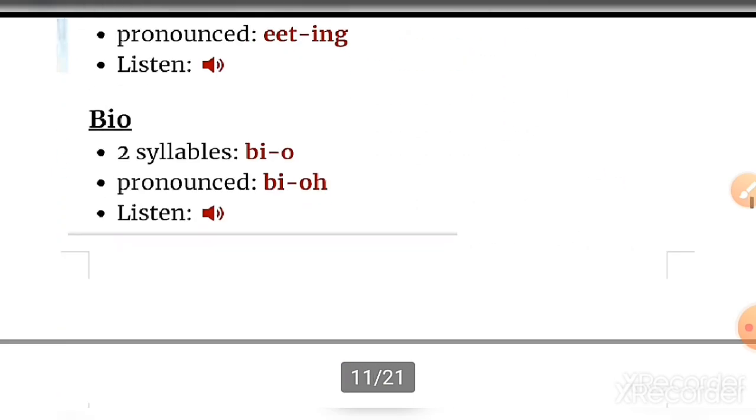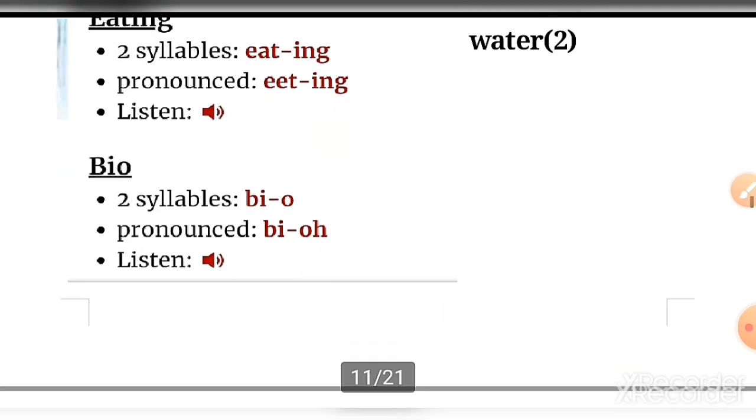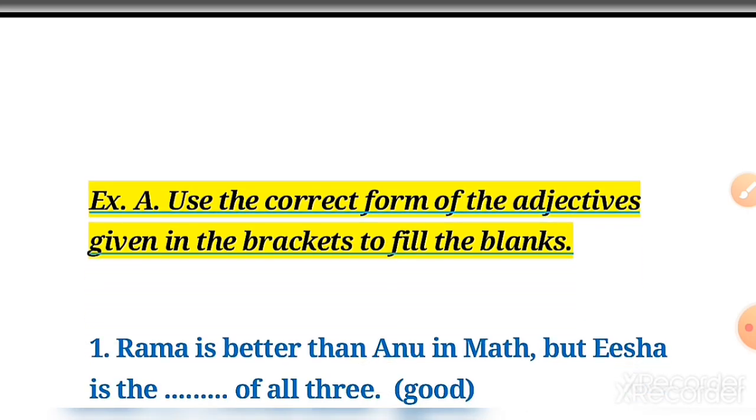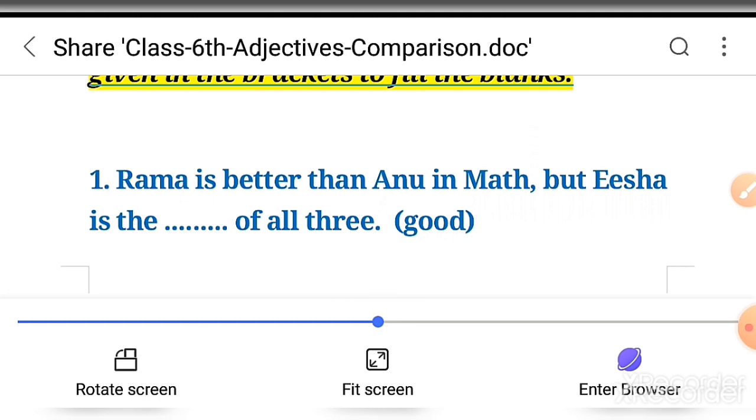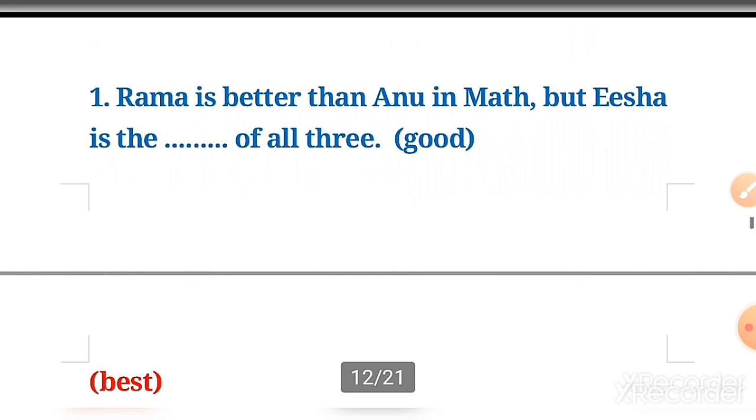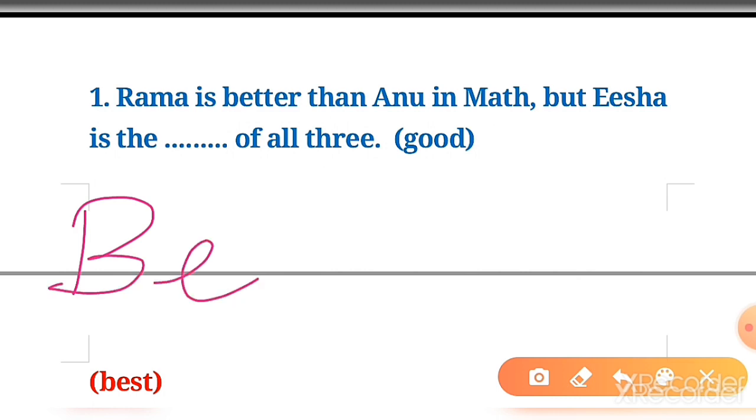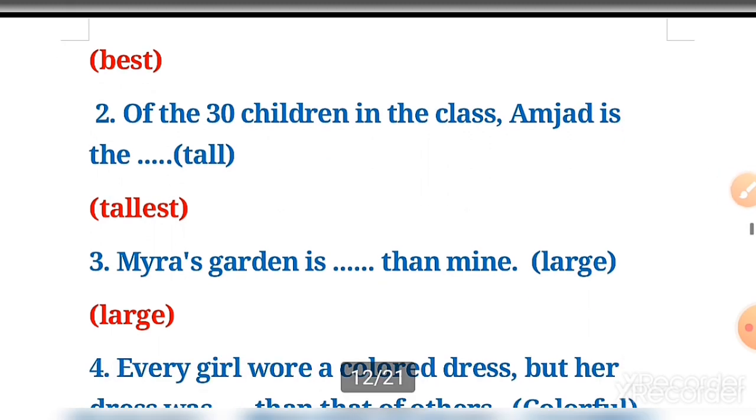Okay, now that I have explained that to you, after this chapter is finished, we will now go for the exercises. Okay, so exercise A. Number 1: Rama is better than Anuj in maths, but Isha is the best of all the three. So here the answer will be best. Okay, now number 2, of the 30 children in class, Amjad is the tallest. Clear?